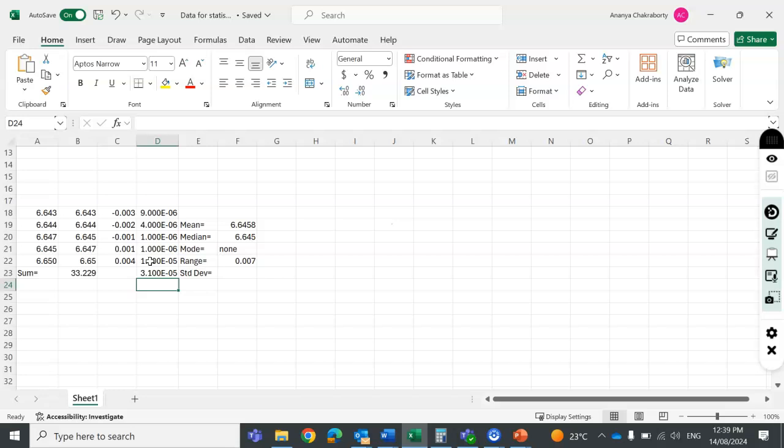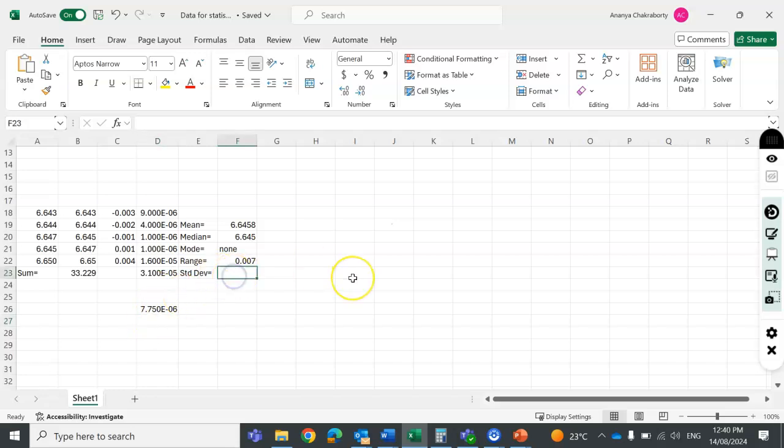So this is the value of the sum of measurement minus mean square. And if you remember the formula, we have to divide it by the number of measurements minus 1. So that is equal to this divided by number of measurements, which is 5. So 5 minus 1 is 4. So we got this one.